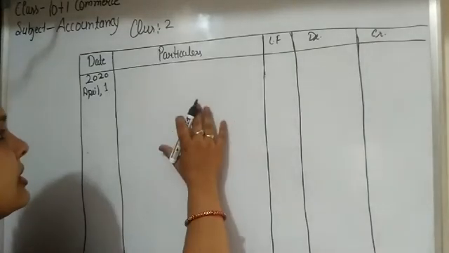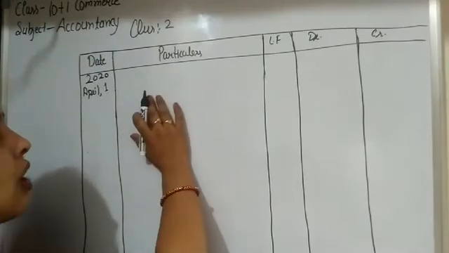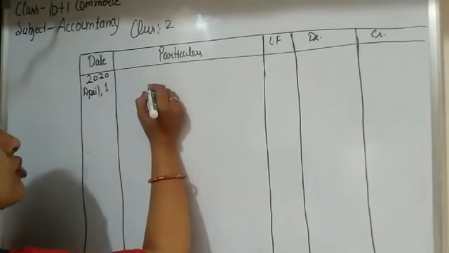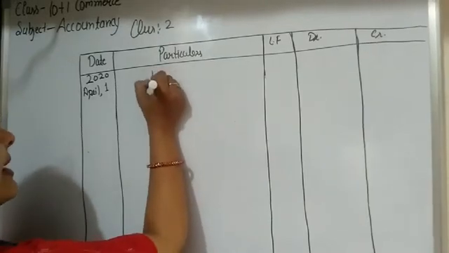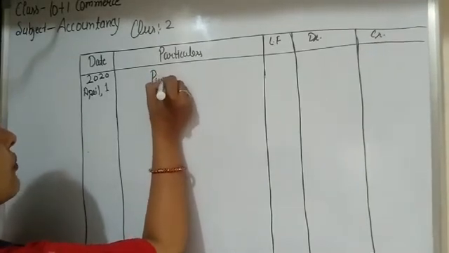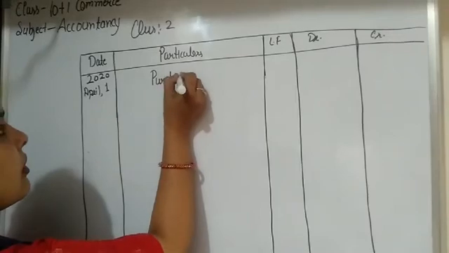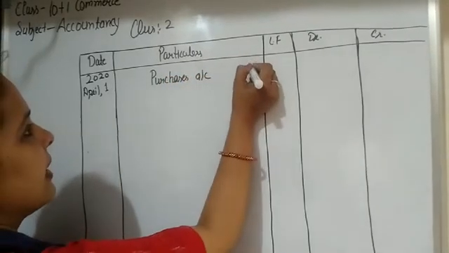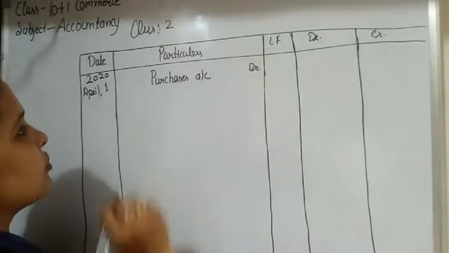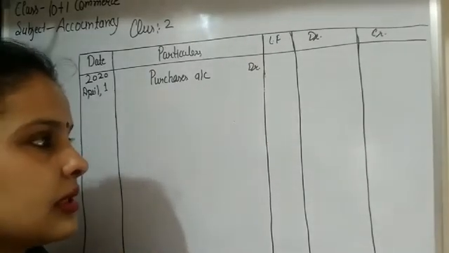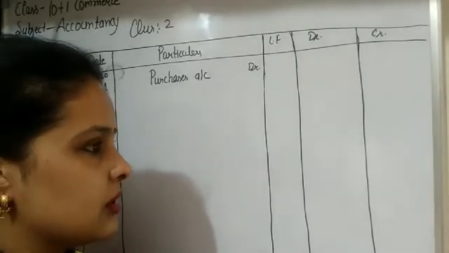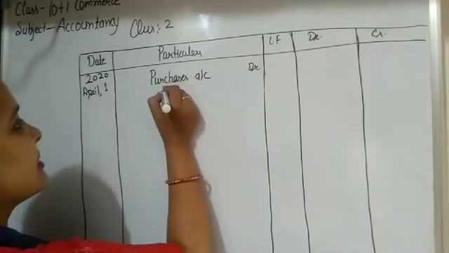So goods purchased. At that time purchase account is a real account. Purchases are done, which means stock is coming to the business. So purchases account is debited. So we write here purchases account debit. Okay students, when we do the purchases, some amount of cash is paid to the seller.